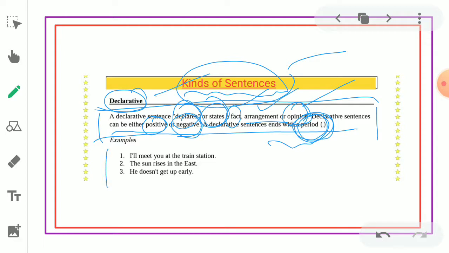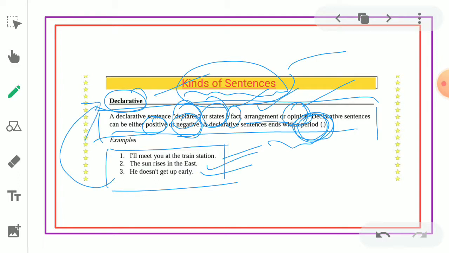For example, I'll meet you at the train station. As you can see here, this sentence declares or states a fact, arrangement, or opinion. So what is it about? I'll meet you at the station. So a thought is expressed. Next, the sun rises in the east. He doesn't get up early. So these are called declarative.